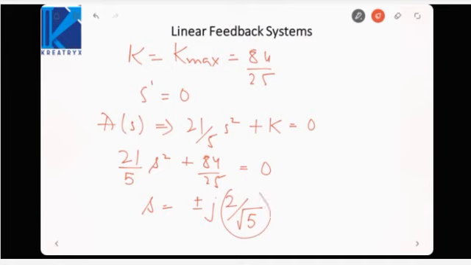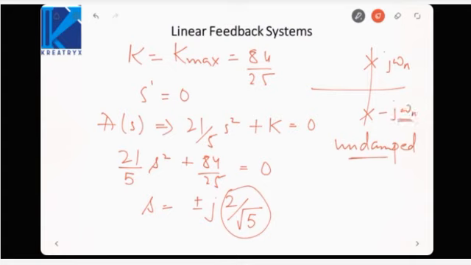This is the location of imaginary poles, and we know whenever the poles are lying on the imaginary axis, the system is undamped. These poles correspond to j omega n and minus j omega n. If you remember the time response analysis, the poles that lie on the imaginary axis correspond to the natural frequency. So here the natural frequency of oscillation is 2 by root 5 radian per second. So this way a question can also be asked to find the natural frequency of oscillation. In that case, you need to equate the coefficient of s raised to power 1 equal to 0.